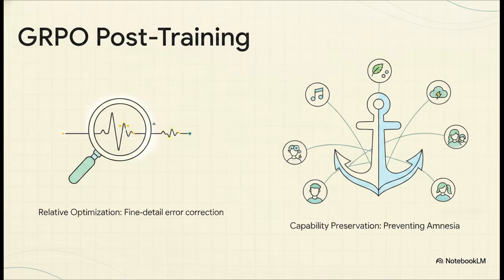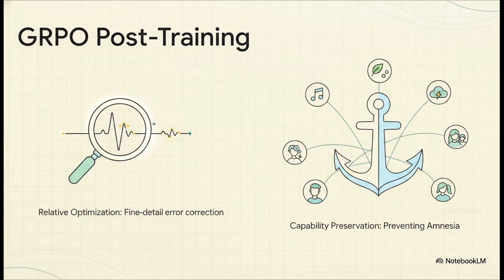To put the final polish on this whole thing, the model undergoes reward-guided post-training using Group Relative Policy Optimization, or GRPO for short. This step acts like a microscope, fixing tiny recurring errors in pronunciation and attribute control. It uses a targeted reward suite evaluating phoneme accuracy and punctuation-aware pauses entirely without needing a separate value model. But here's the absolute most fascinating part of this stage: capability preservation through anchor replay.